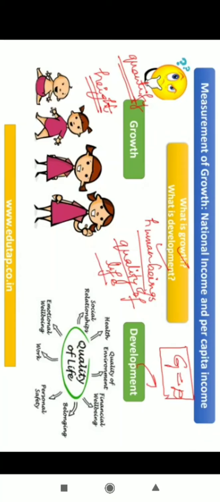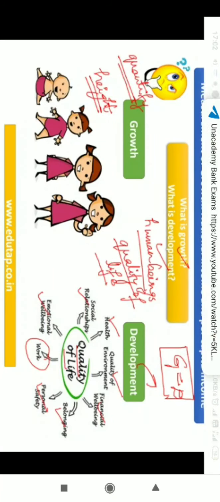Okay, so here you can see this particular diagram. When I want to measure whether there is development in the lives of individuals, what are the parameters that I need to look at? I need to look at whether there are health services available, whether there is quality of environment, the financial well-being, the belongingness to the society, personal safety, work culture, the emotional well-being, the social relationships. Now, all these things put together would give us an idea about the quality of life of an individual. Now you can say that there is development among the individuals of a country if these parameters are present.